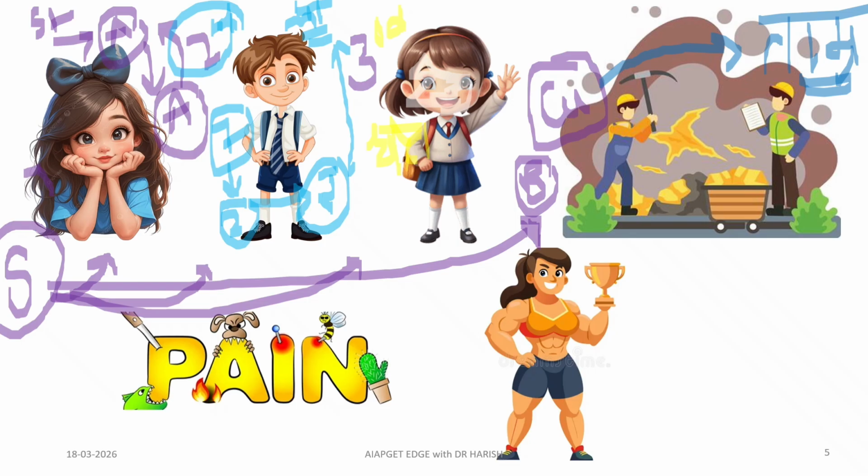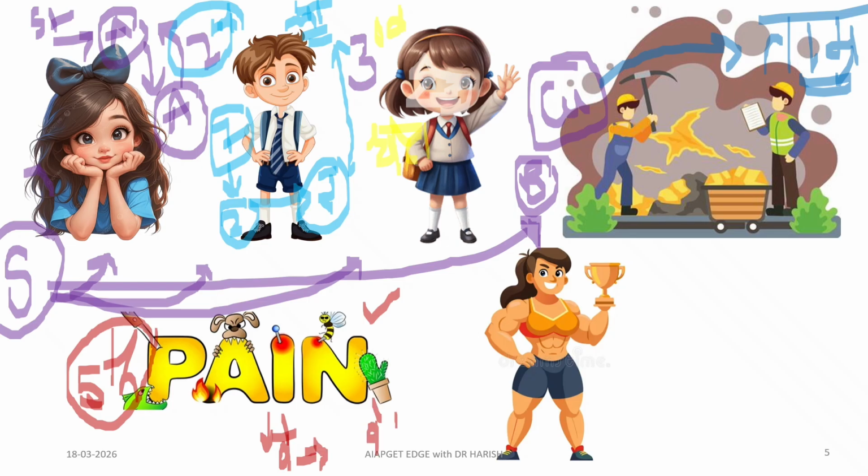Next, pain. The fifth one is pain. This you have to remember: the fifth layer of skin is pain. In Ayurveda, for pain we call it Vedana. With this Vedana, you can remember Vedini. Vedini is important here. So the fifth layer of skin is pain, and pain in Ayurveda we call Vedana. With this Vedana, we have remembered Vedini.